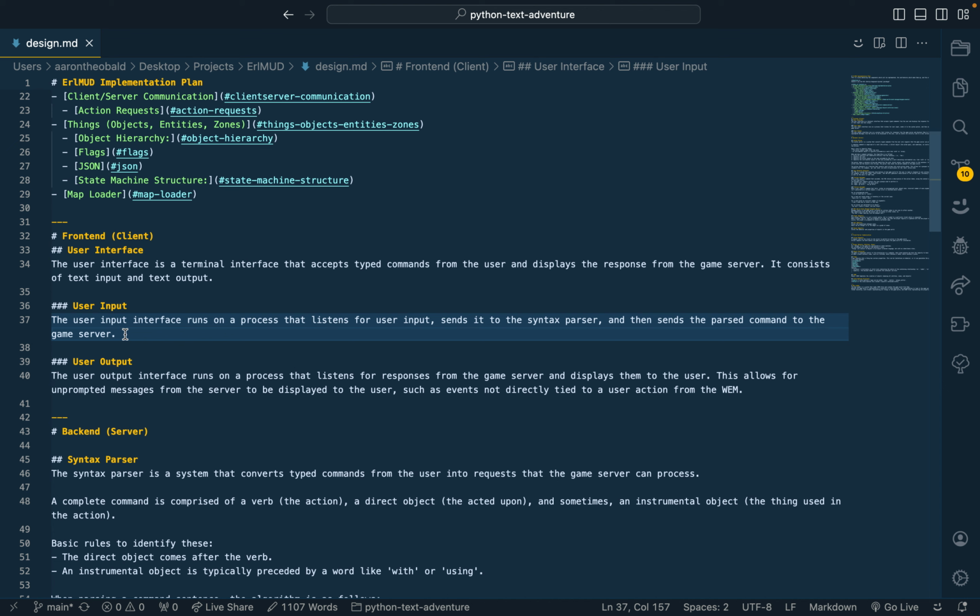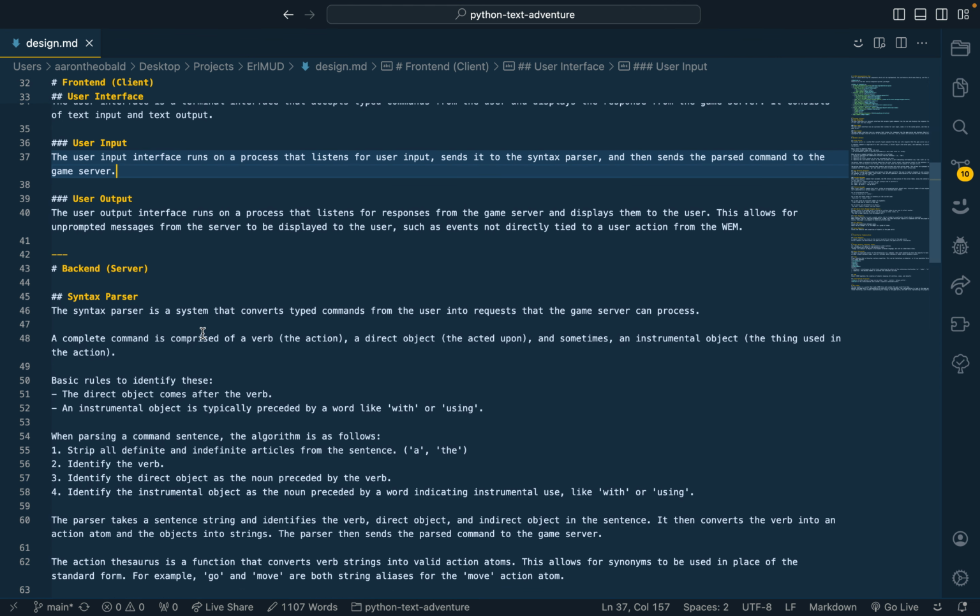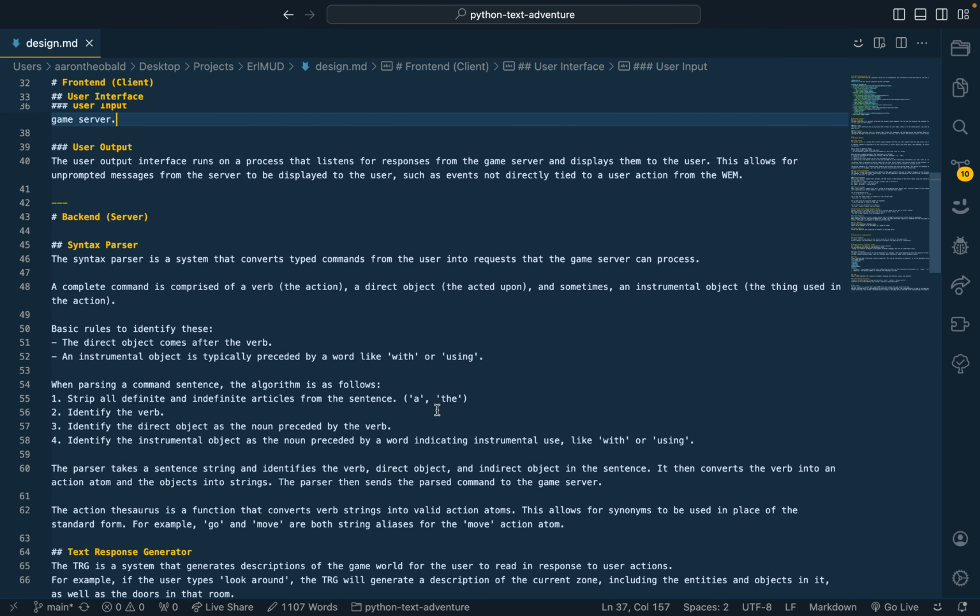But note that the command being parsed just gets sent to the server. It doesn't actually return a string to display what happened, if that makes any sense. It's like a call and response type thing, meaning that if you don't type anything but another player enters the room that you're in, then it would say, oh, a knight walks into the room. Then you would know, oh, cool. Some interesting stuff.